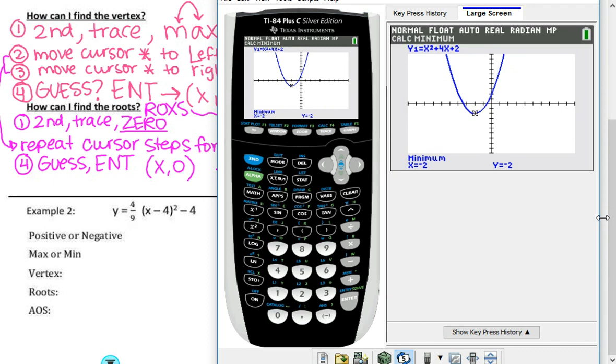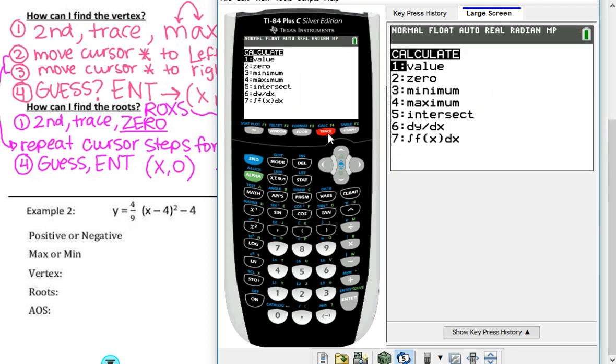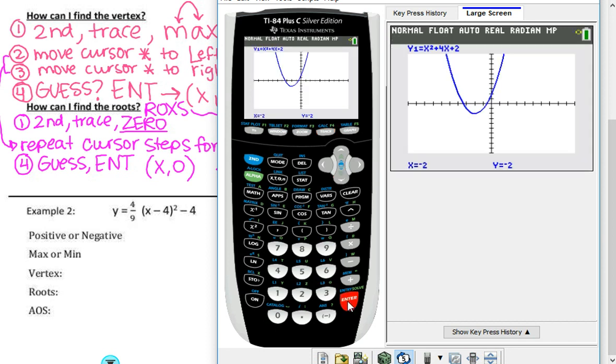So I have to go back into second trace. Each of these parts you have to do individually. So I'm going to do my first 0. I'm going to look here at this x-intercept right over here. So I'm going to move my cursor. Now this is kind of weird, but bear with me. So here's my x-intercept, right? It's right there on the x-axis. So I need to move it up here just to the left side of that by clicking my left arrow. And then I'm going to hit enter.